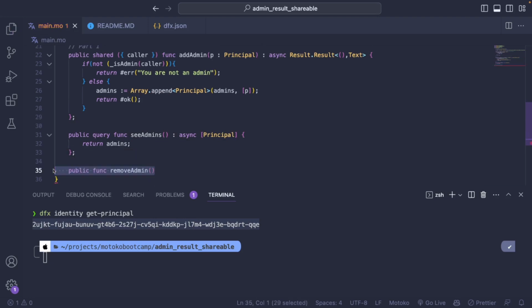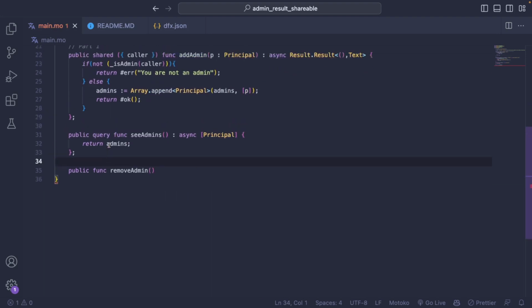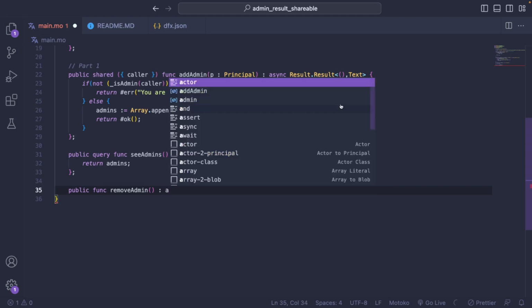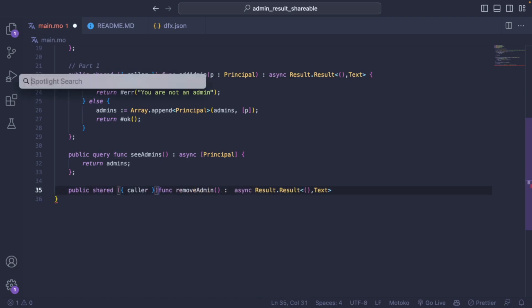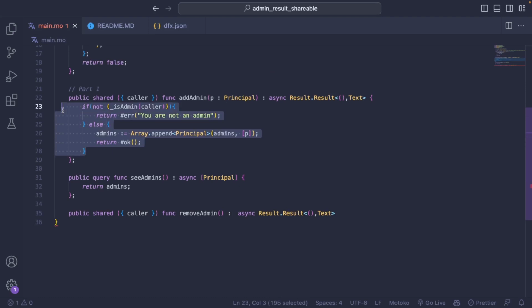Next one, removeAdmin. So I think the logic is going to be very similar to addAdmin, because we also want to verify that the person calling is an admin. We don't want anyone to be able to remove another admin except another admin. So it's going to be like this.